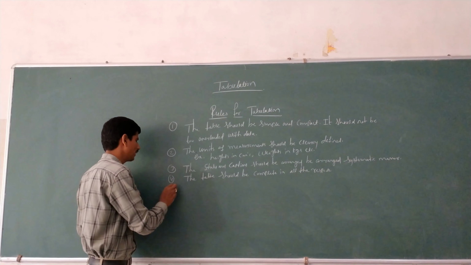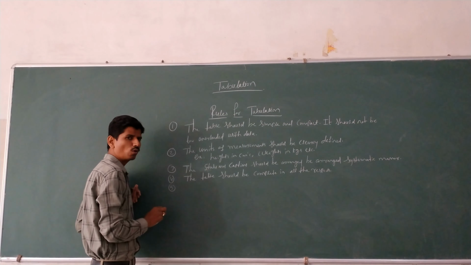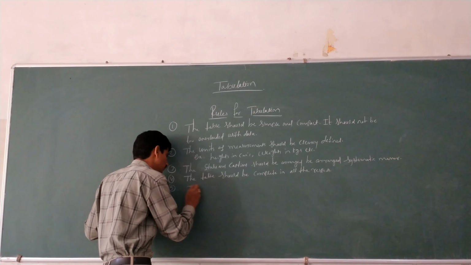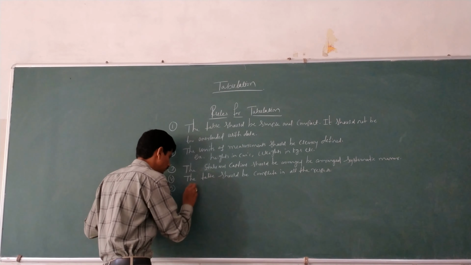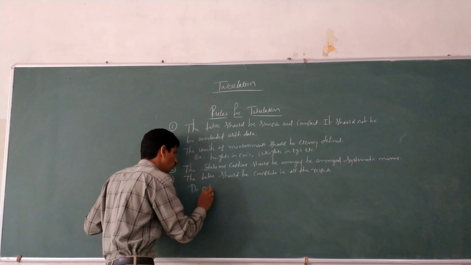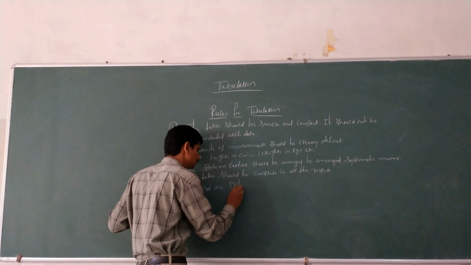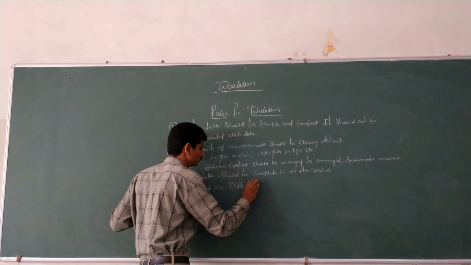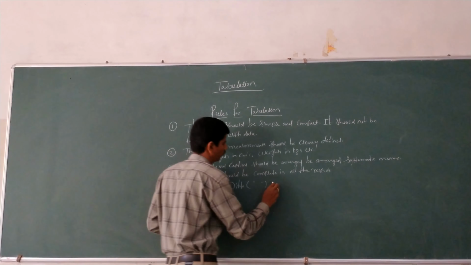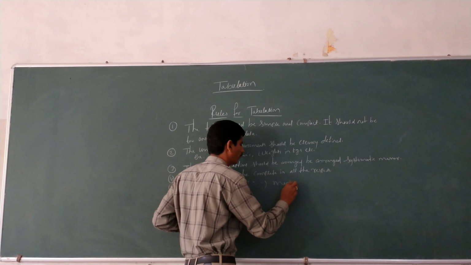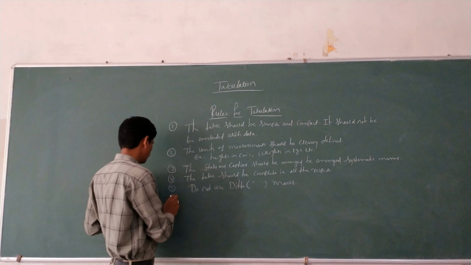The next, the fifth one is do not use ditto marks. See here, the fifth one is what?